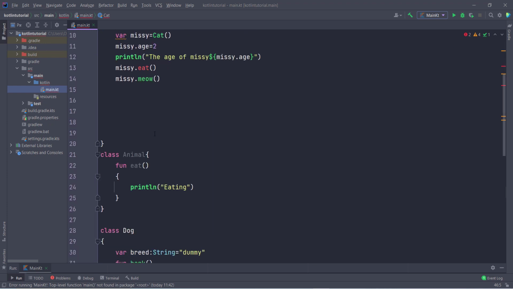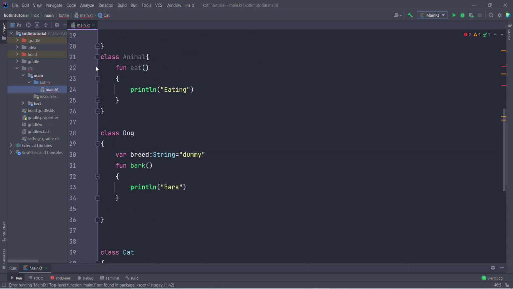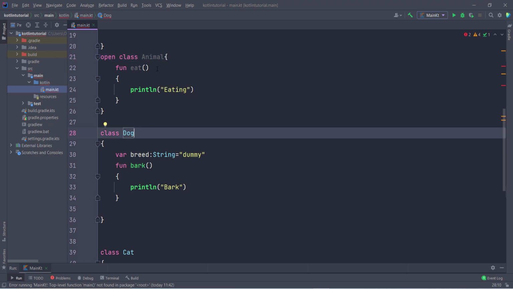So now if I make inheritance between these classes, then it is not going to show error. So how we can make inheritance inside this? So first of all, for inheriting the classes, we have to use the open keyword. So if I want to use this function, first of all I have to type open. So now anyone can inherit this class. Now this is the super class, so dog and cat are subclasses. So now if anyone wants to inherit this class, how can we inherit this? You can see this is class dog, and class dog wants to inherit from animal. So you have to use colon here, then I can type here animal.